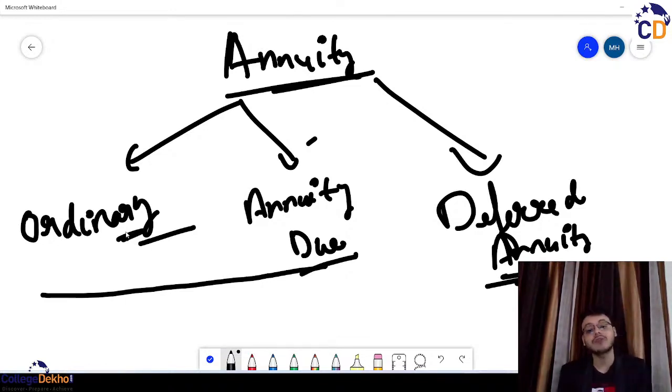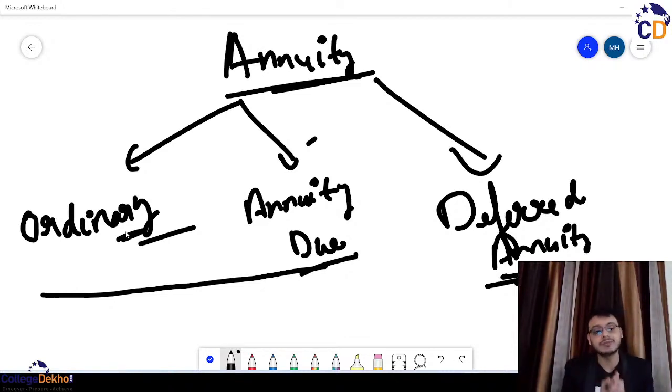When we talk about deferred annuity, what happens in the case of deferred annuity? It is derived from the concept of ordinary annuity and the annuity due. So it is more important to understand the concept of deferred annuity rather than just the formulas, and it is quite simple to understand. By deferred, we mean something which is not paid right now, or something which has not happened right now, and which has been postponed for a certain date or a time period in future.